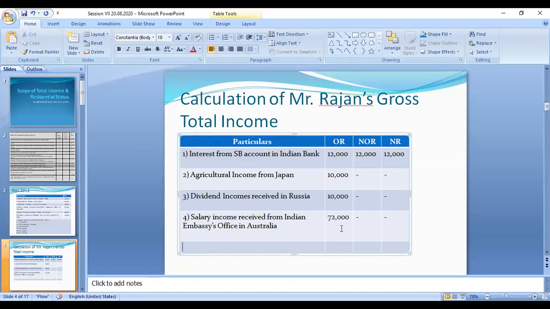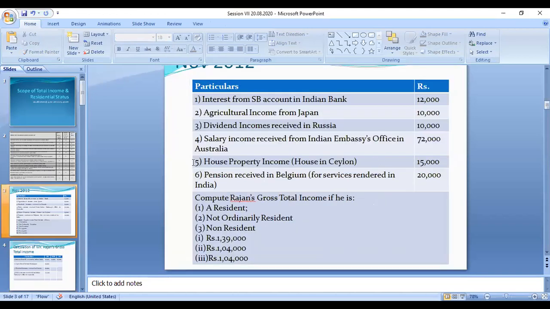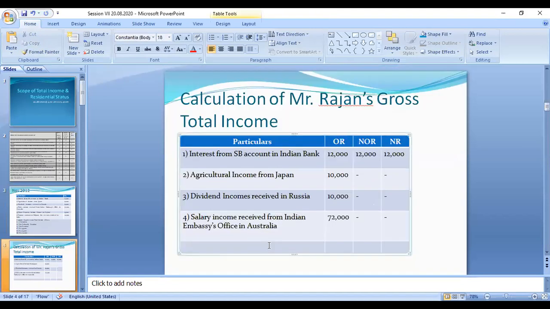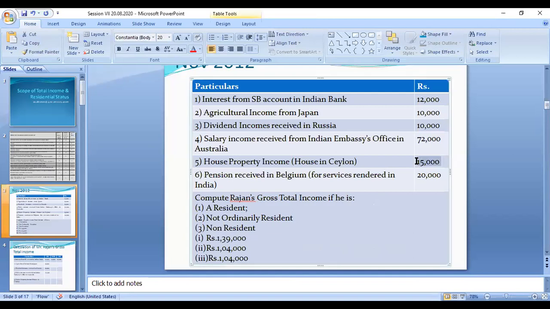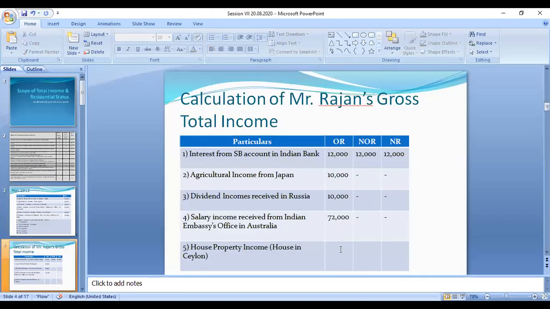Okay, and next category, house property income in Ceylon. So this amount is also taxable only in the category of ordinary resident, and so these people need not pay the tax for this amount. So it is not an Indian amount.